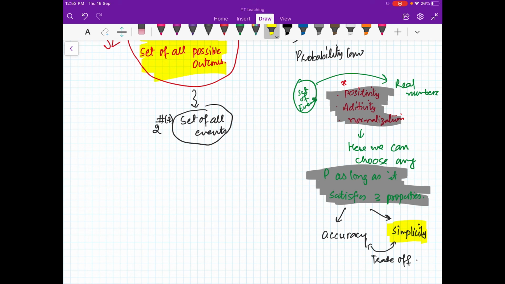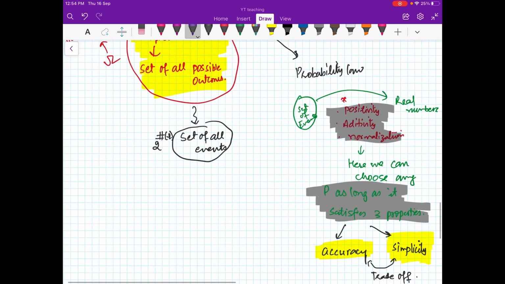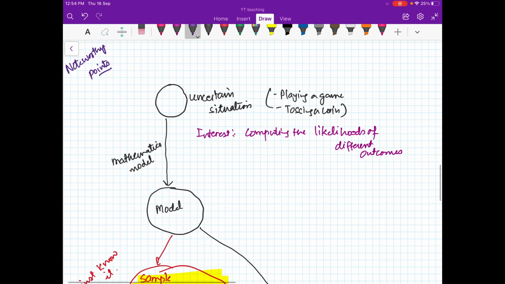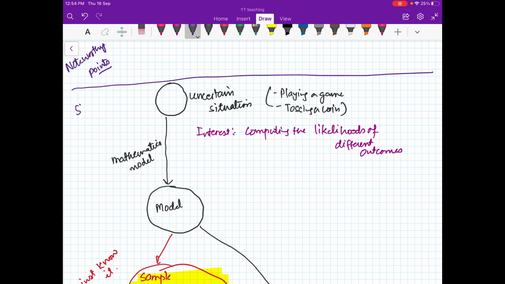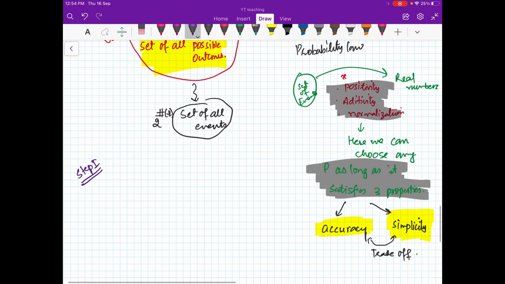So it's your choice and it depends on the situation. Sometimes we are more concerned with accuracy, then we will go for complex models, and sometimes we just want our problem to be solved, then we go for simple models instead of accurate models. This is everywhere in numerical analysis: we always have a trade-off between accuracy and simplicity. So you can treat it as step 1 of your probability course, the whole thing from here.